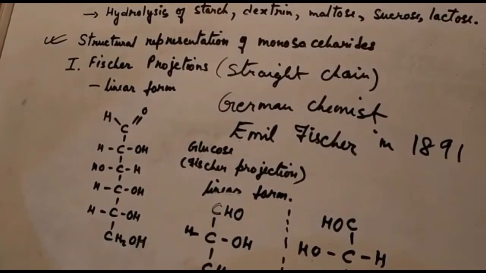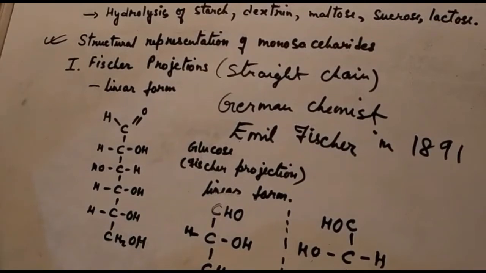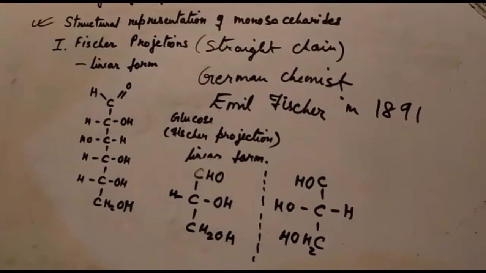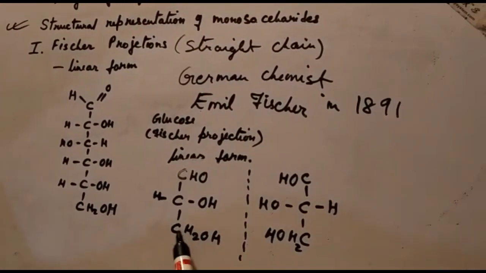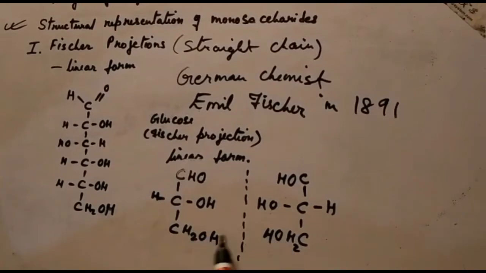It is easy to identify between these two enantiomers of glyceraldehyde, which are mirror images of each other. As you can see here, this is the structure of glyceraldehyde and they are the enantiomers. You can see it is easy to identify using the linear open chain structure of glyceraldehyde in this Fischer projection.